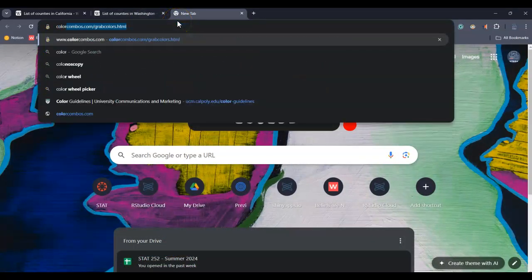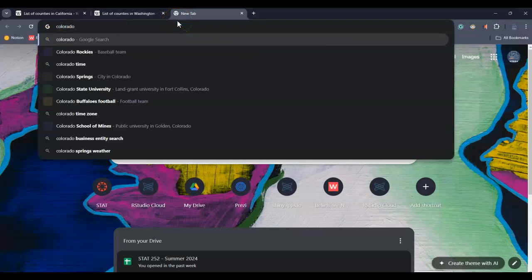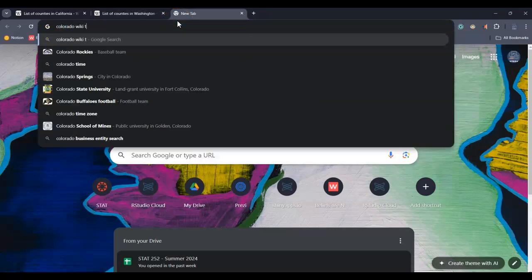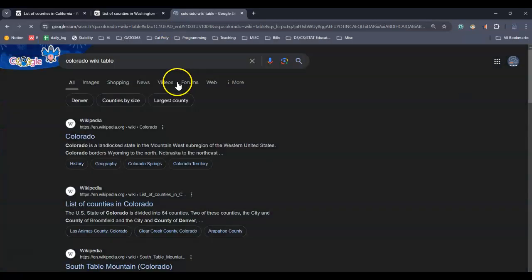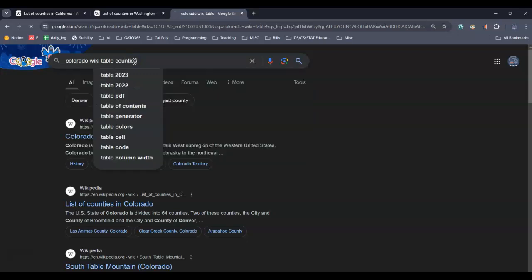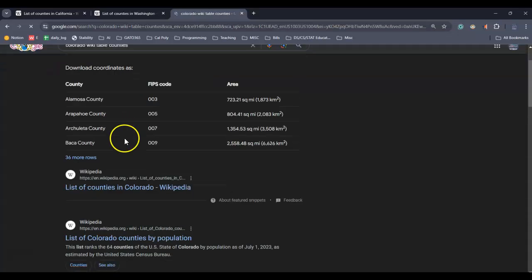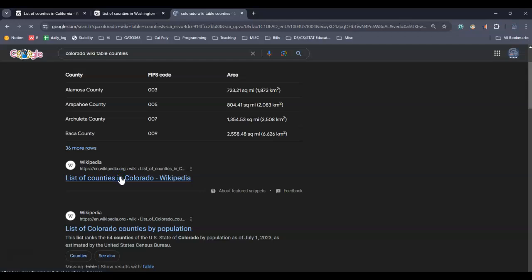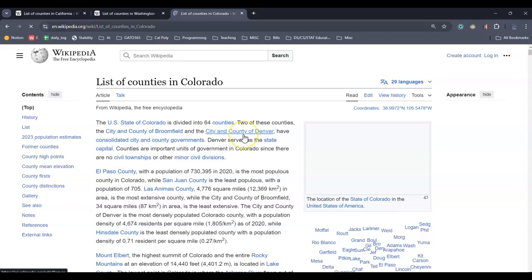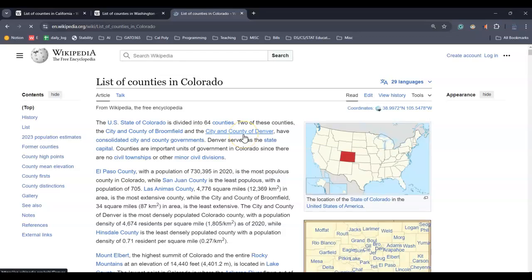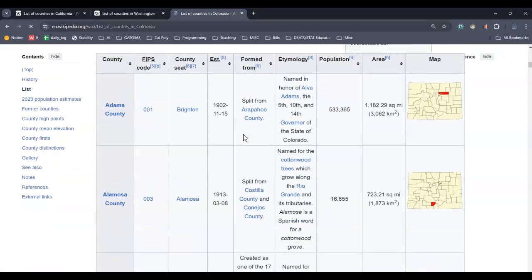So Colorado, let's do that. Colorado wiki table. Okay, boom. Okay, then counties. Okay. So boom. All right, don't embarrass me.